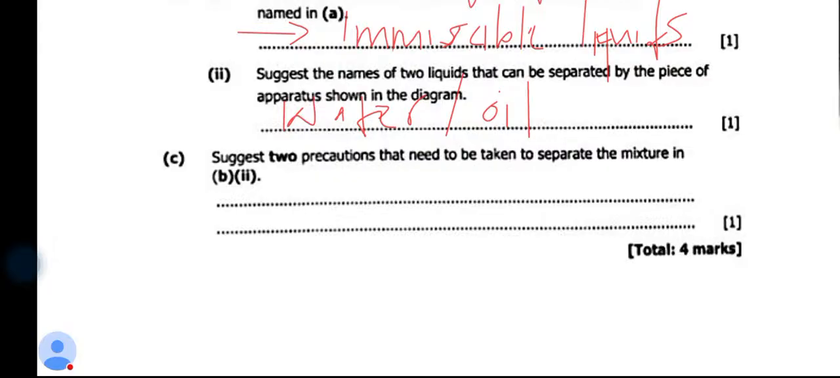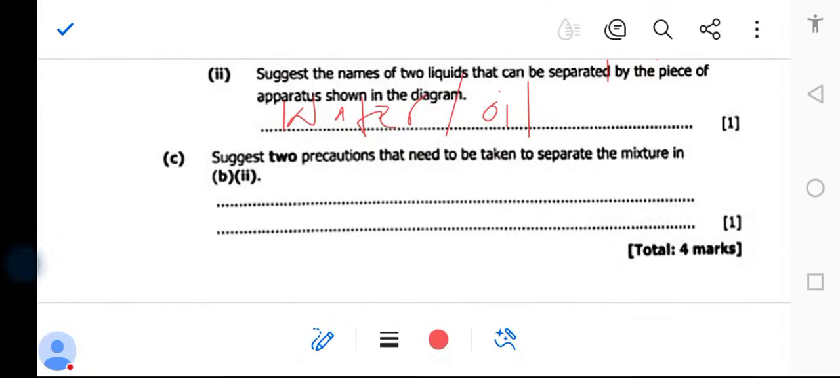So what are two precautions? Number one, you need to clean the separating funnel. Clean the funnel. Precautions is what you need to do before you start measuring. So clean the funnel. All right.